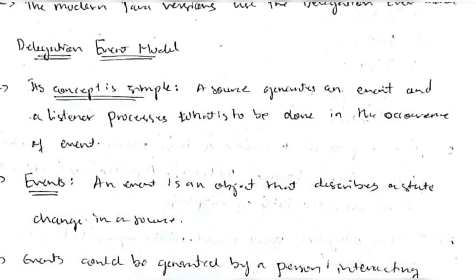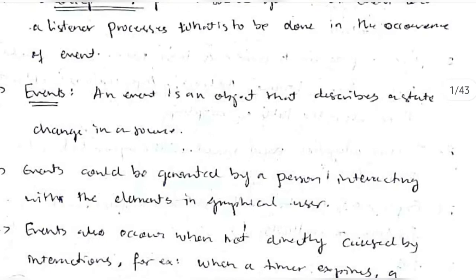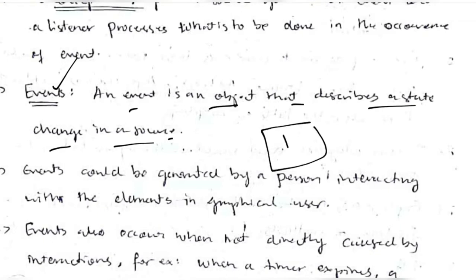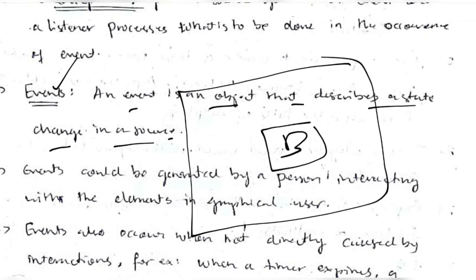Okay, so we'll be discussing some terms here. What is an event? An event is an object that describes the state change in a source. So there is a source here, a button, and what is an event? An event describes a change in the source. If the button is clicked, it will be in the clicked state. If it is released, it will be in the released state. So this is an event.